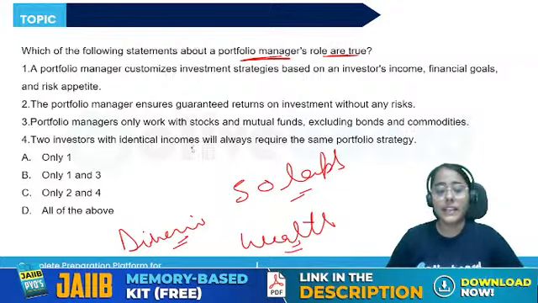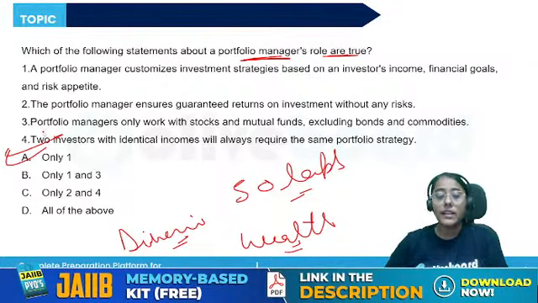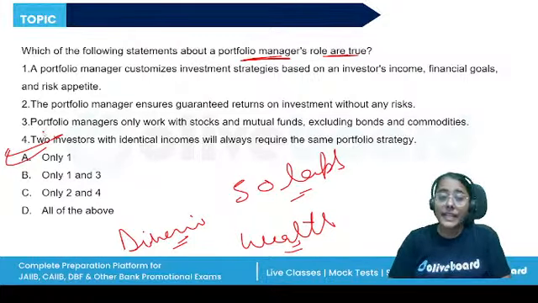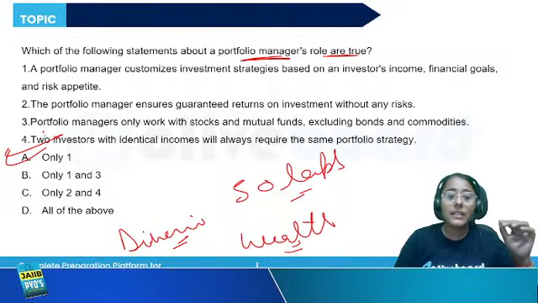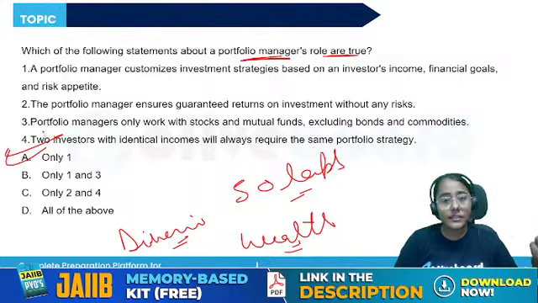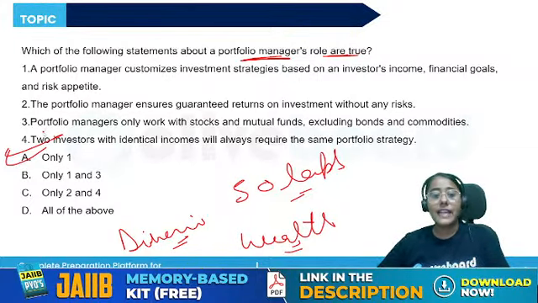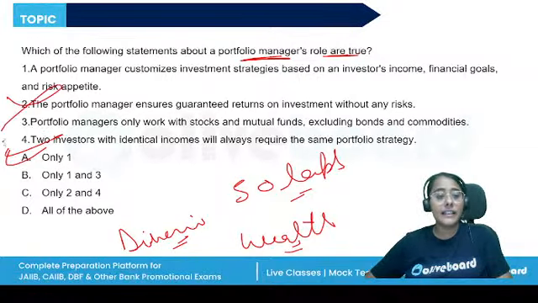First statement is correct. A portfolio manager customizes a strategy based on the investor's income. Second, the portfolio manager ensures guaranteed returns. No. Even though I will get better returns because the manager has professional knowledge about the market, still any guaranteed returns are not there. So the second statement is incorrect.